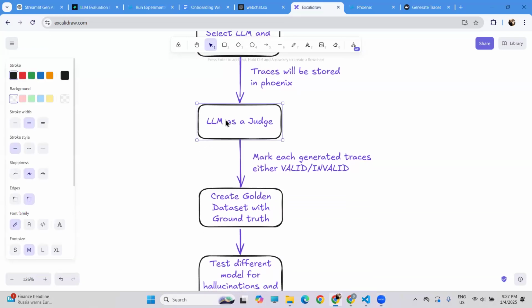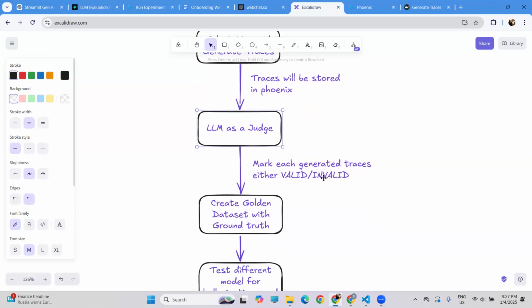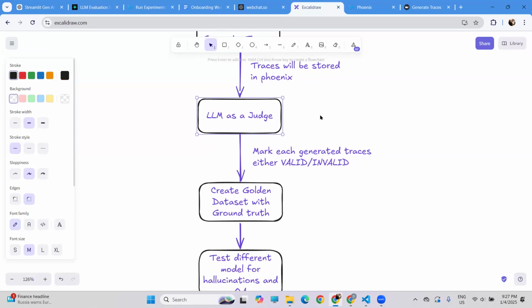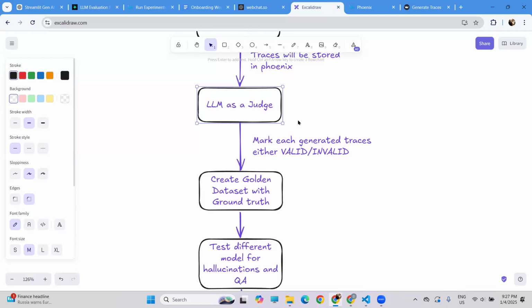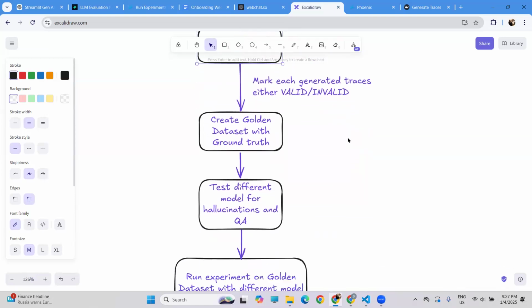Then I am using different LLMs as a judge and mark the generated responses from the previous step as valid or invalid, because either we can use a human annotator who can annotate each and every response as valid or invalid, but just to save some time, I am using different LLMs to work as a judge and mark each response as valid or invalid.